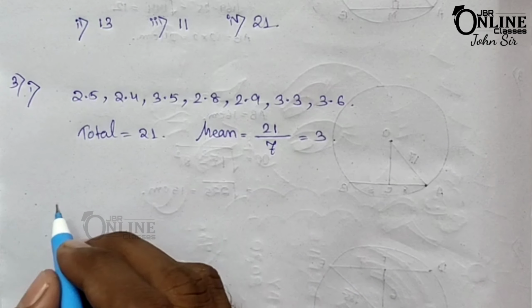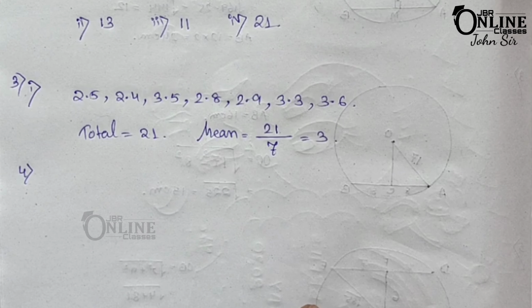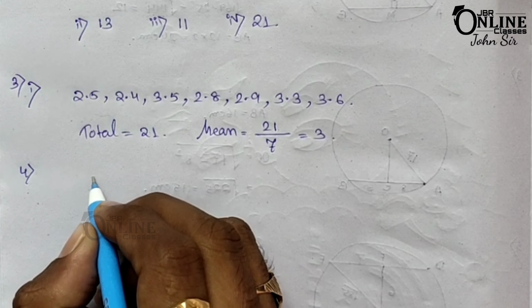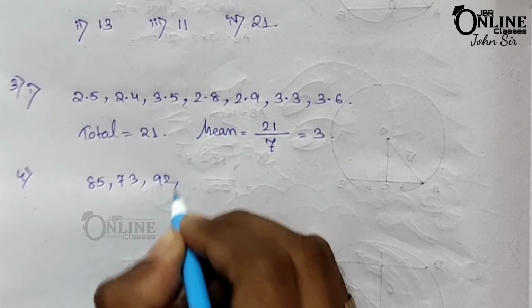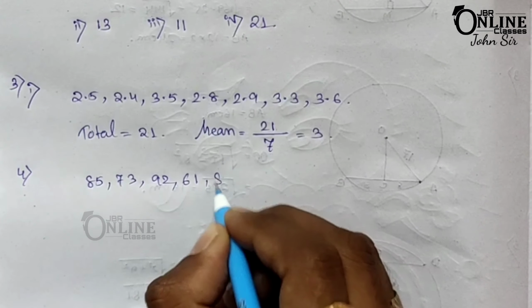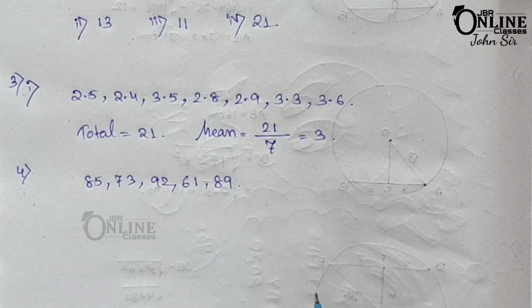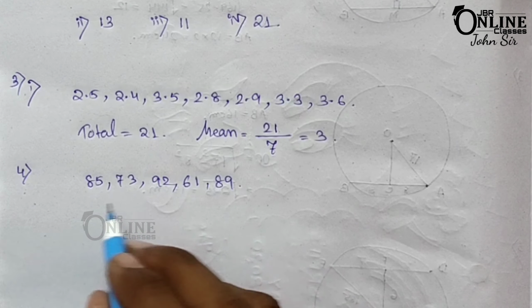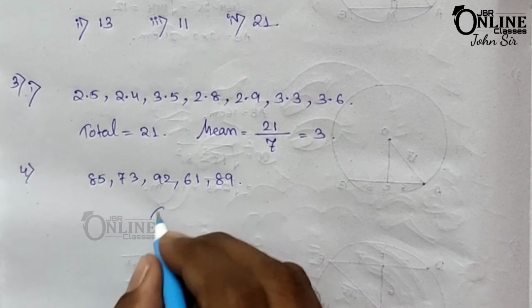Now the next one, number 4. In sum number 4, Anu received 85, 73, 92, 61 and 89 marks in 5 tests. What are the mean marks? To find the mean marks, first you have to find the total of these 5 marks.